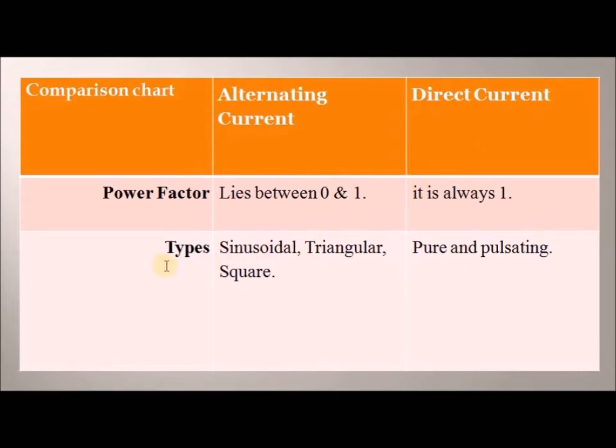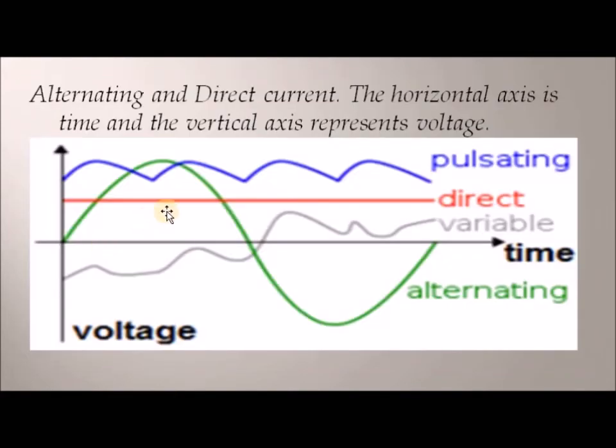The types, which are boldly written here, are sinusoidal, triangular, or square, while DC current is pure and non-oscillating. Now let me use this diagram to explain what I mean by that. You see in this particular diagram, here is the time, which is horizontal, as well as the vertical axis. Here is the time, while here is the voltage.